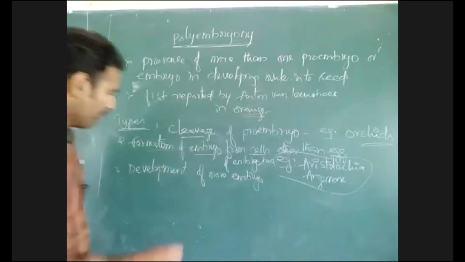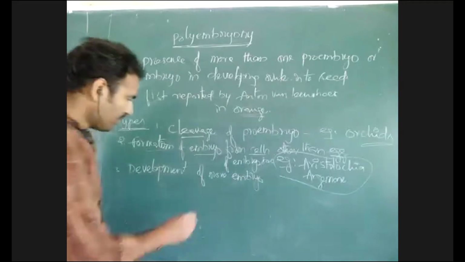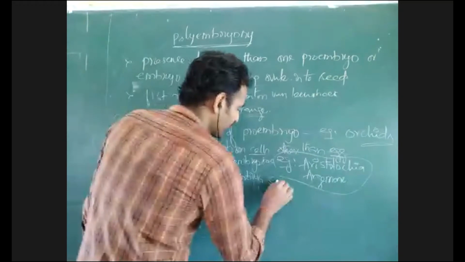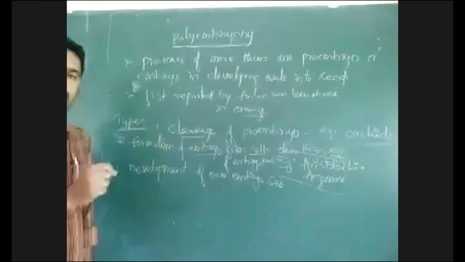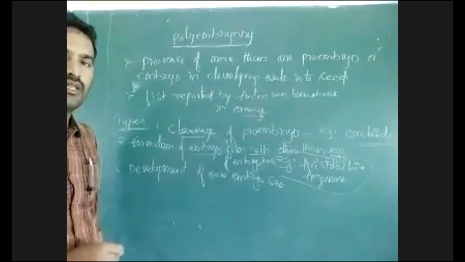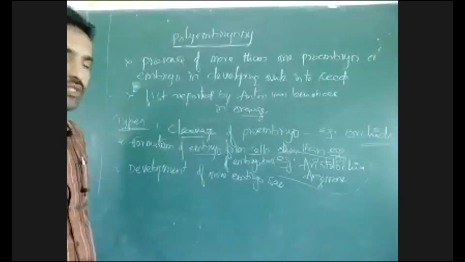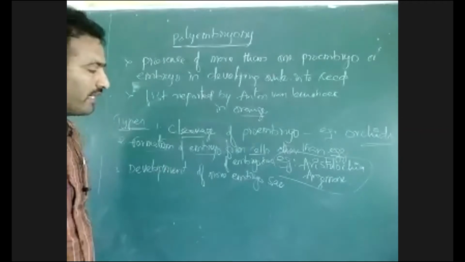But if more megaspore mother cells undergo reduction division, or the megaspores may be active more than one. Usually one functional megaspore will be there, but two functional megaspores may be present. They may develop into embryo sacs.